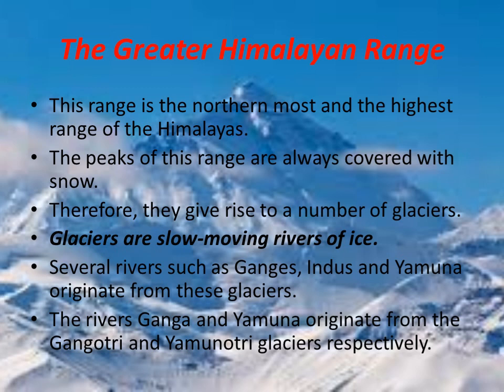Next is the Greater Himalayan Range. Let us learn about this range. This range is the northernmost and the highest range of the Himalayas. The peaks of this range are always covered with snow. Therefore, they give rise to a number of glaciers.